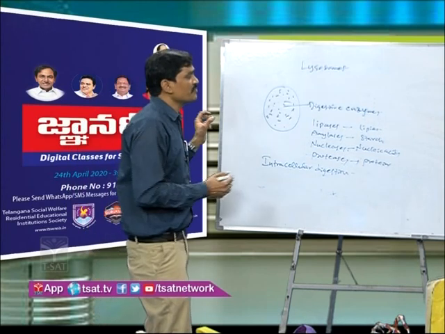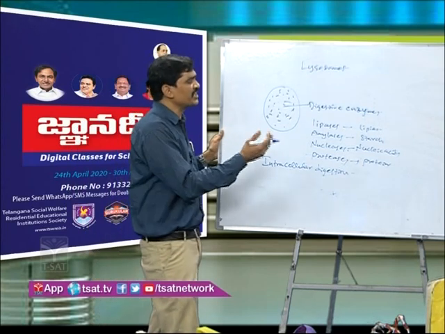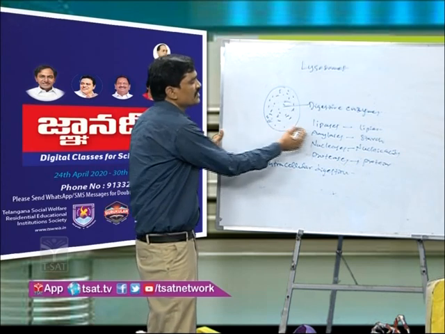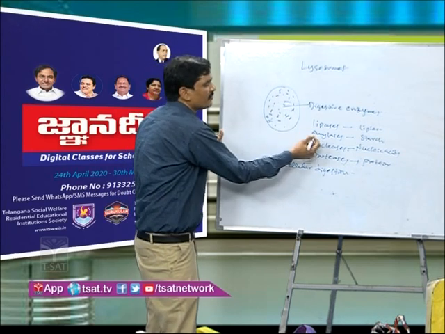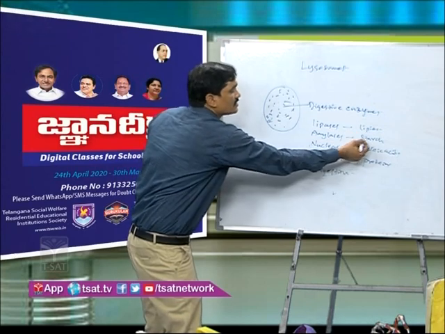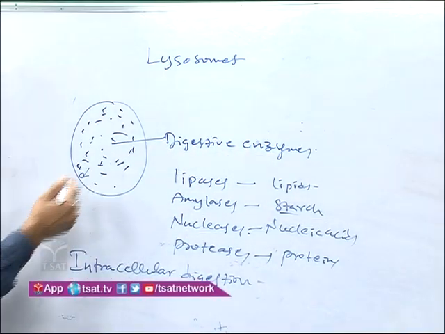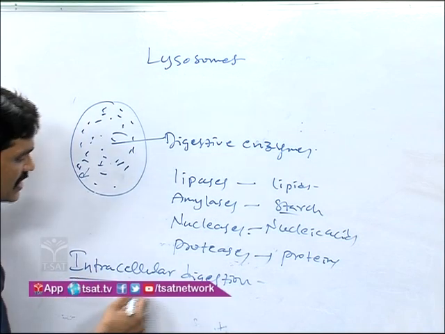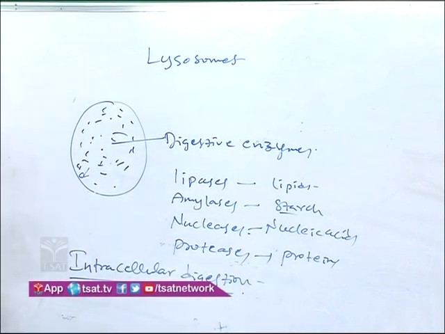But in the cell, sometimes if any material or any energy is not available to the cell, these lysosomes produce energy and digest the proteins and starch. These give the energy to the cell. So that is the main function. What is that? Intracellular digestion.